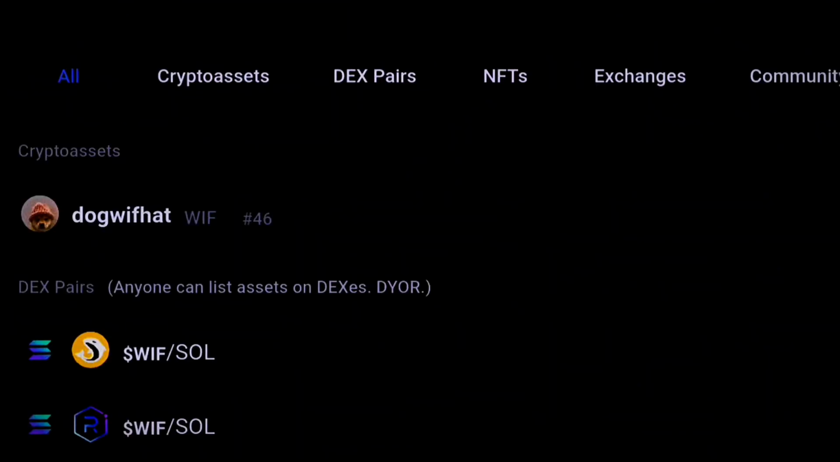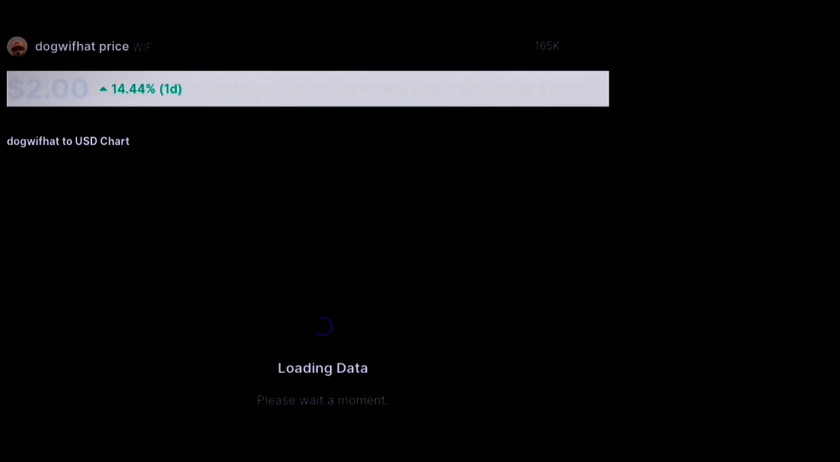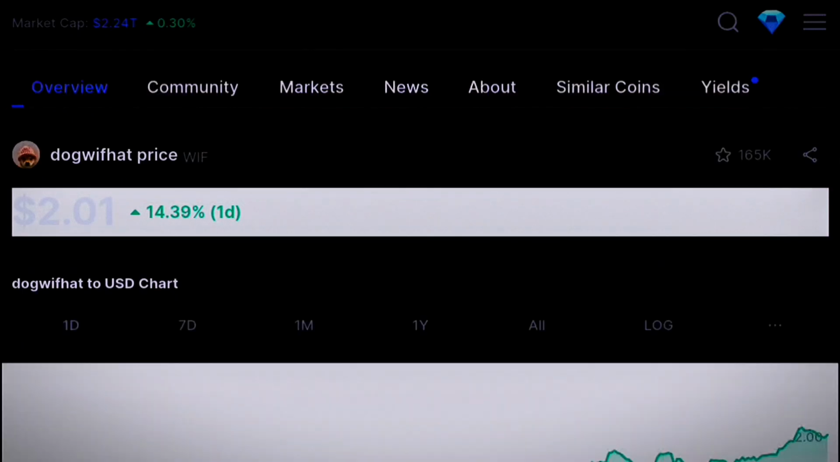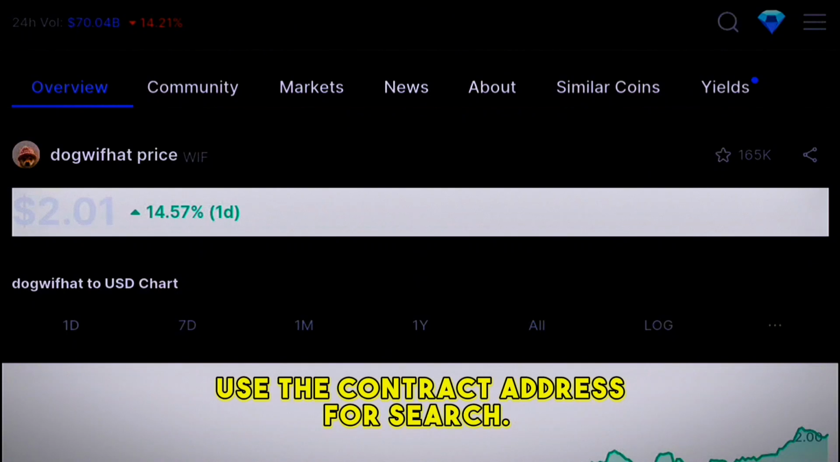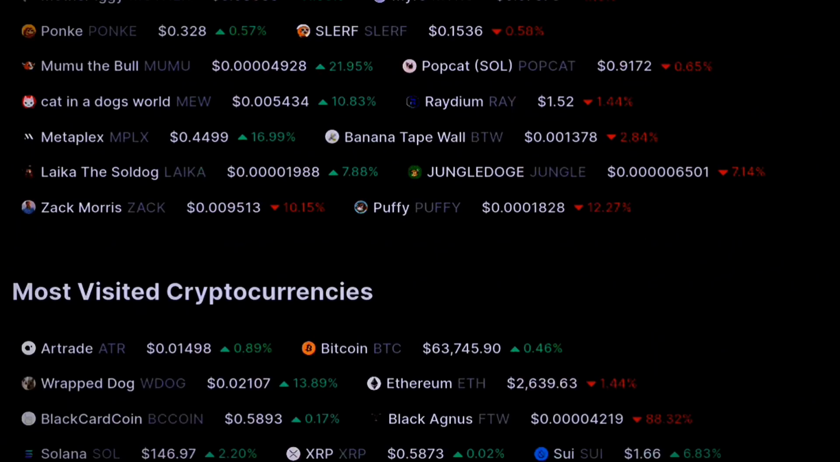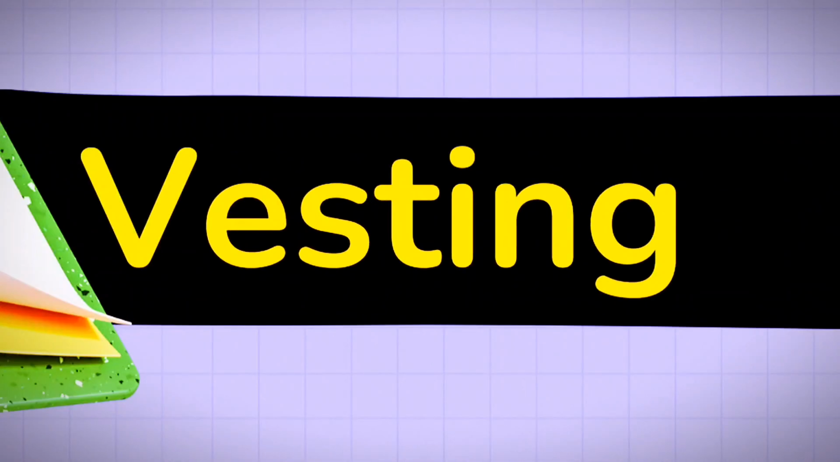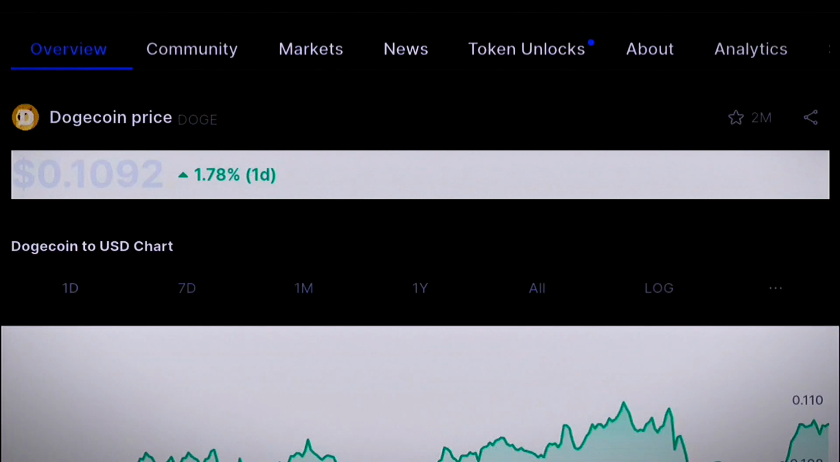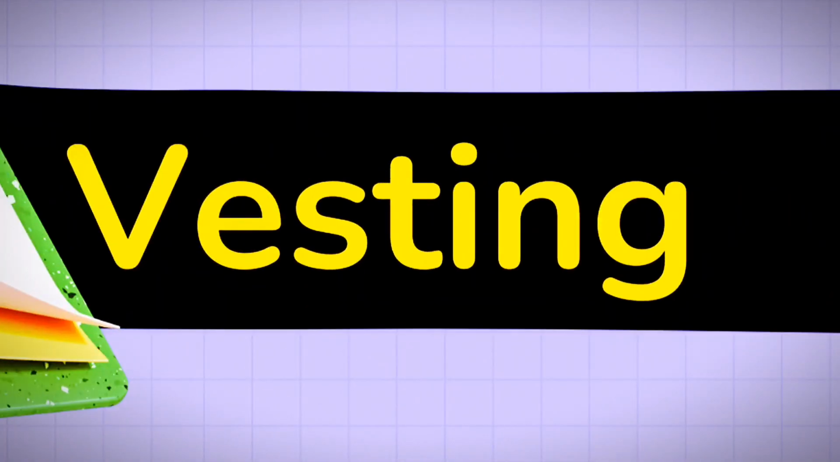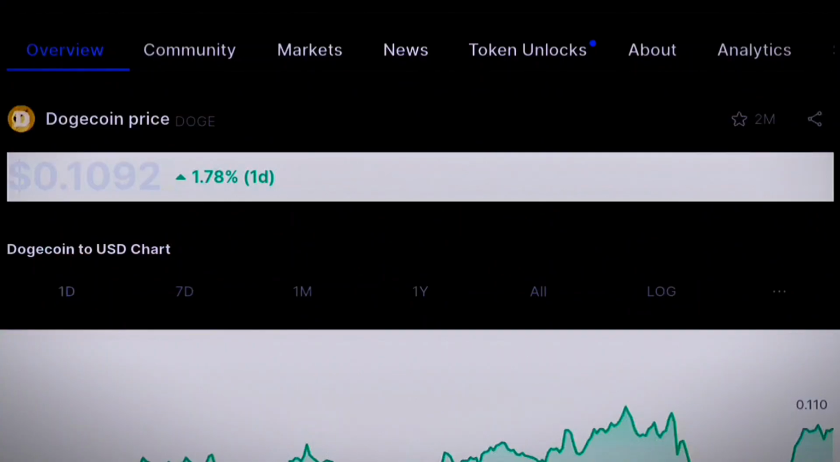If at all it's not available under CryptoRank.io, you can just copy the contract address and then come with it under CoinMarketCap, then search and paste the contract address where it's showing overview, community. There will be a part that is showing vesting. So the best example I'm now showing you is with Dogecoin. You can see there's a place here where it says token unlocks. This is the same as the vesting under CryptoRank. Token unlocks is the same as vesting.